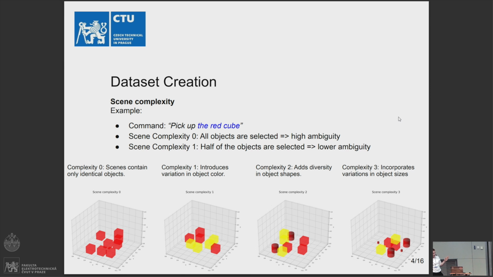First, scene complexity. Scene complexity 0 is where all objects are totally the same. So if you say pick up the red cube, all the objects are selected. Then we added a different property to the objects and created scene complexity 1, where we added color. Then if you again say pick up the red cube, half of the objects are selected, so the ambiguity of selecting the object is lower. Then we added more properties, and we created 4 different scene complexities in our dataset.